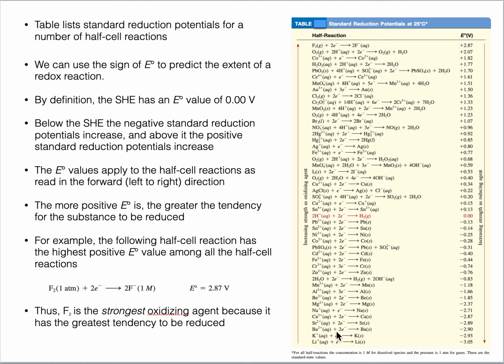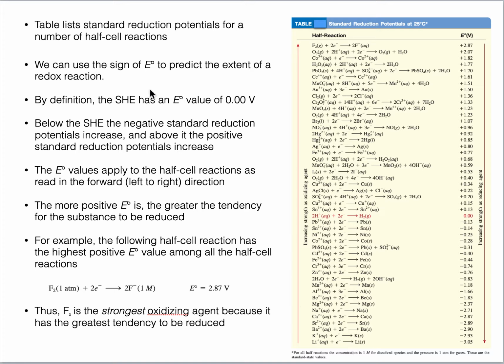And if we see at the bottom, we can see lithium. Lithium has the lowest reduction potential, minus 3.05, a negative value. What does it show? It means that lithium does not like to get reduced. It is a strong reducing agent. It's the other way around. A strong reducing agent likes to oxidize itself and provide electrons to other species so that they can get